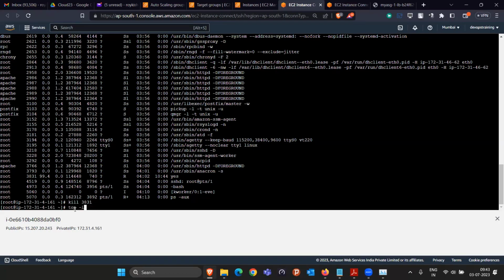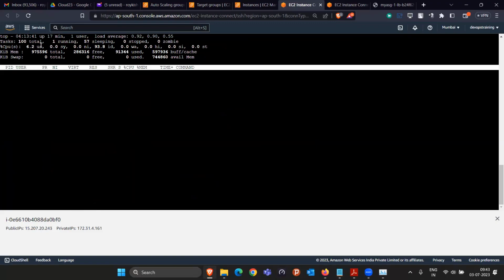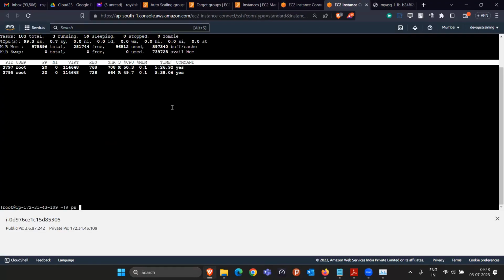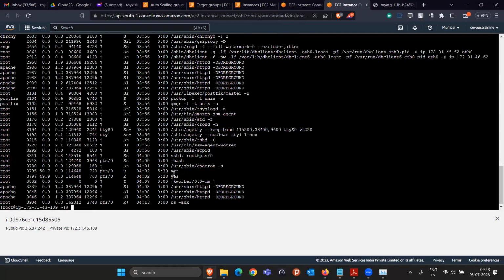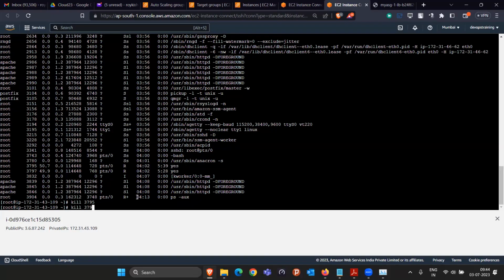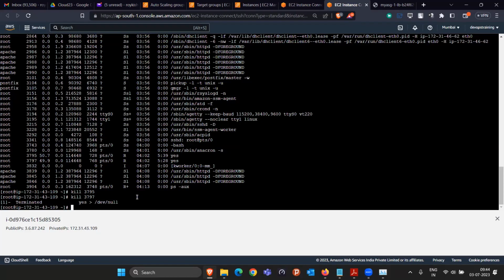Now, if I killed it and do the top -i, see again the CPU usage reduced. Okay, so now we don't have that. Similarly, in this second machine also, I'm going to kill this process. So ps -aux, find the yes one. There are 2 yes running, with 3795 and 3797. So I have to kill it 2 times. Kill 3795. And make sure you are killing the exact same process. Don't kill any other service, else your entire Linux is going to be corrupted. Make sure you are using the exact same 3795 and 3797. So we killed it. 2 things are terminated.